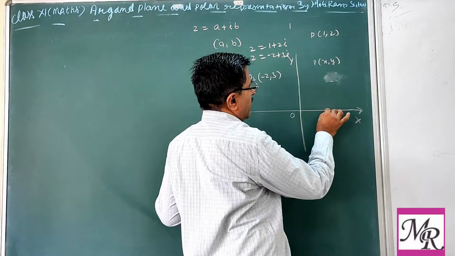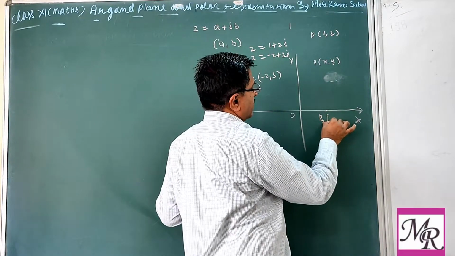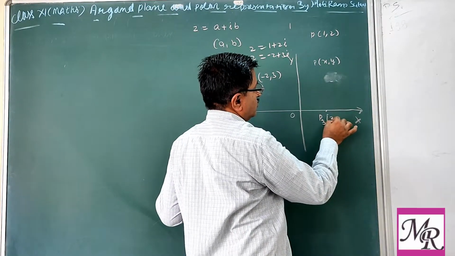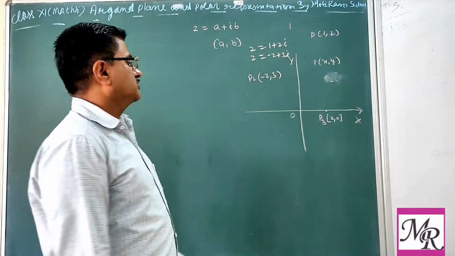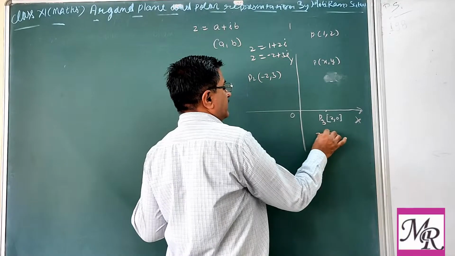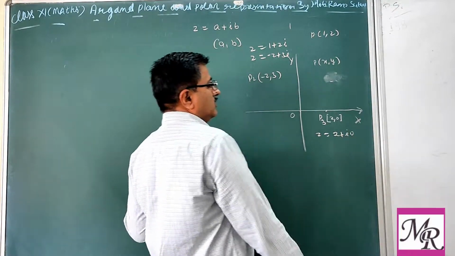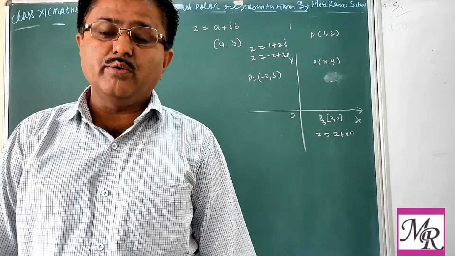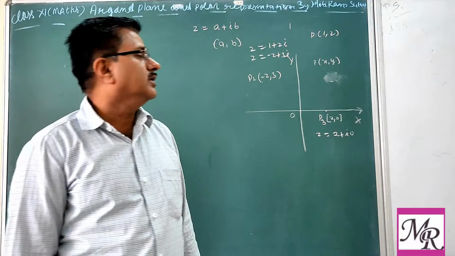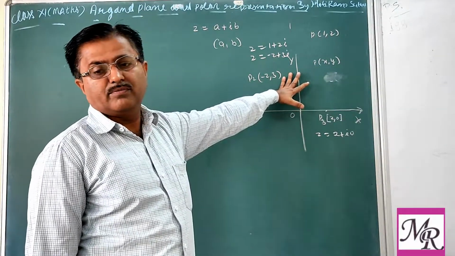Similarly, if any point lies on the x-axis, its y coordinate is 0, so the corresponding complex number is x plus iota 0. So we say that every complex number can be represented in the Cartesian system.